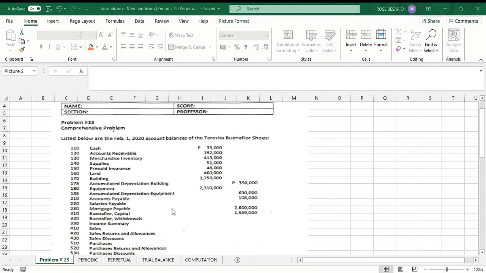Hello! In this video, I will be showing you the first 3 steps in the accounting cycle of a merchandising business. That would be journalizing, posting, and the trial balance. I will also be preparing the steps using the periodic and the perpetual inventory system. The problem will be taken from the book of Balyada, Basic Financial Accounting and Reporting, problem number 23.